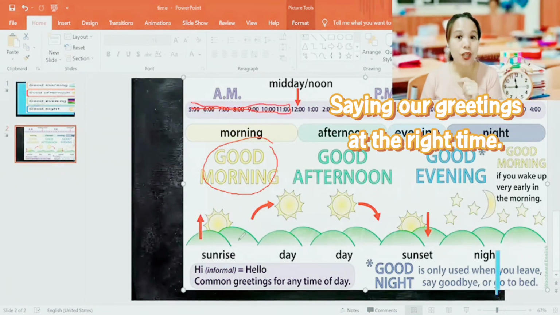But when the time goes to 12 o'clock, it's the middle of the day. So if it's the middle of the day, we use good noon. Again, it's good noon. So most likely, when 11 o'clock is done and it goes close to midday, we are going to use good noon. It's quite short for us to use good noon because by the moment that the clock strikes 1, it's going to be afternoon.